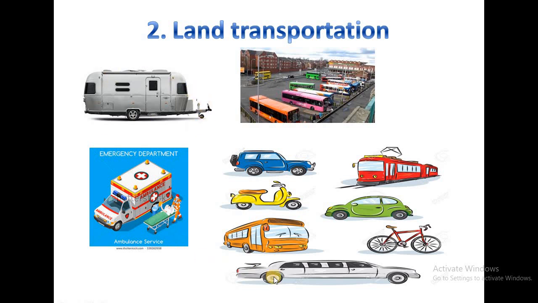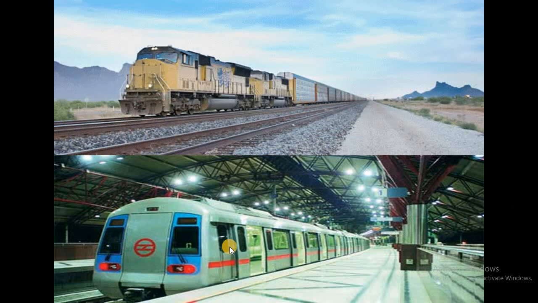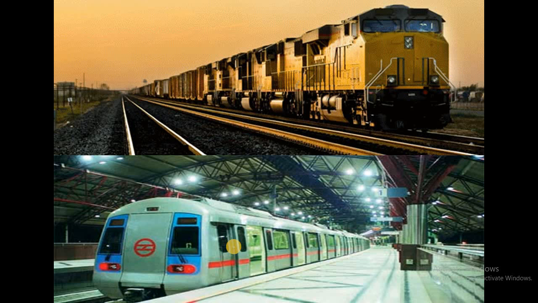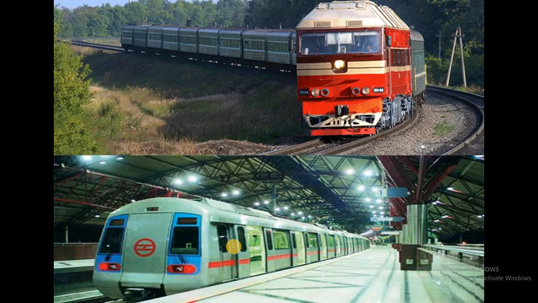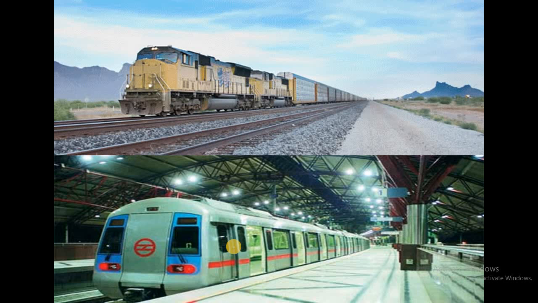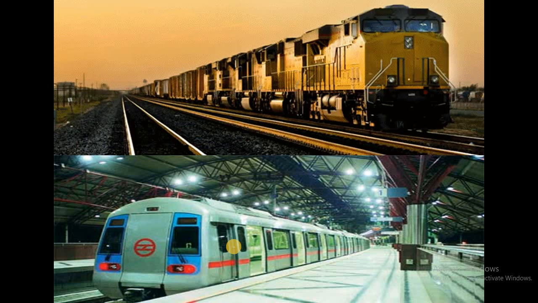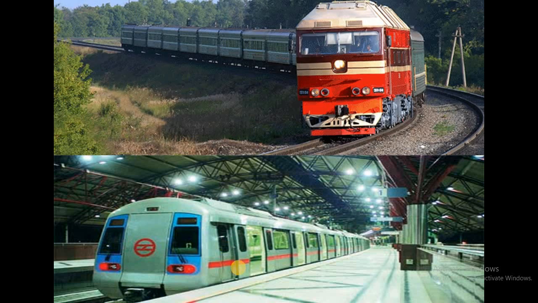These are examples of land transportation. Another example is trains, right? In trains also there are different kinds like passenger trains, goods trains, metro trains. Passenger trains are used for people who want to go from one place to another place. And goods trains are used to move goods from one place to another place. Goods, that means mal saman.